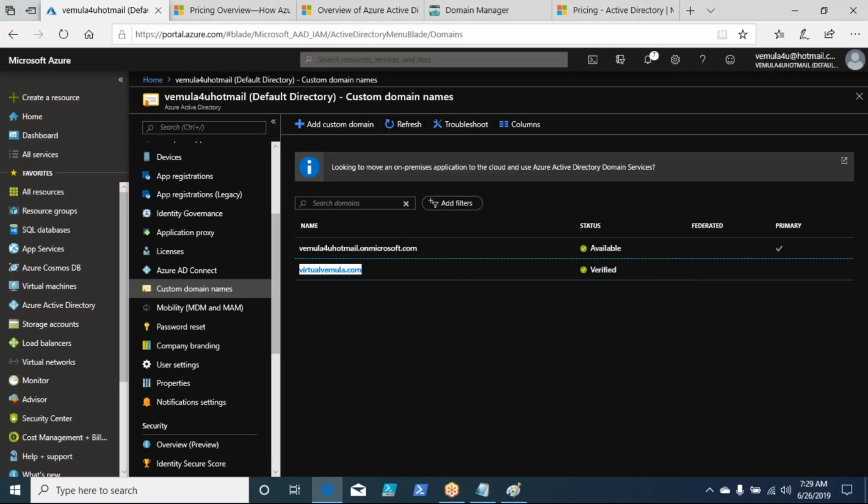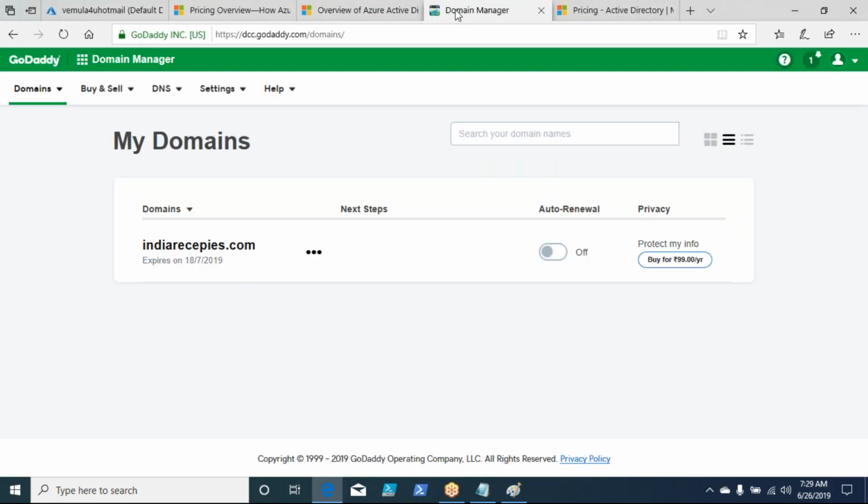By default, you will not have these custom domains added. You have to manually add them. Now for this custom domain to add, you should have a registered domain name with your domain name service providers, right? Who are those service providers? It could be GoDaddy or anybody for that matter, right?